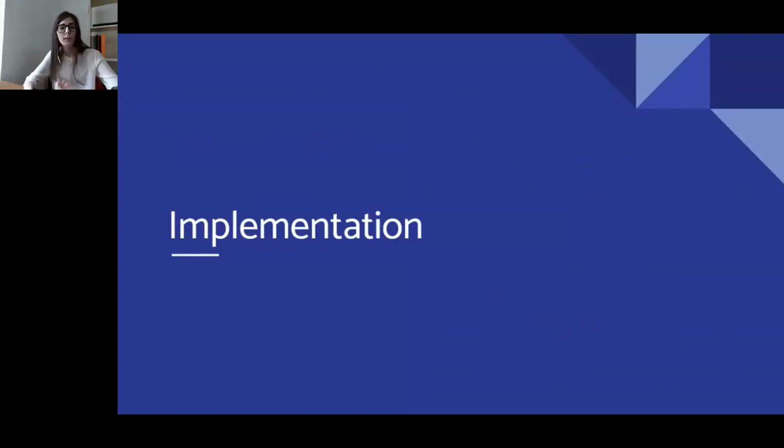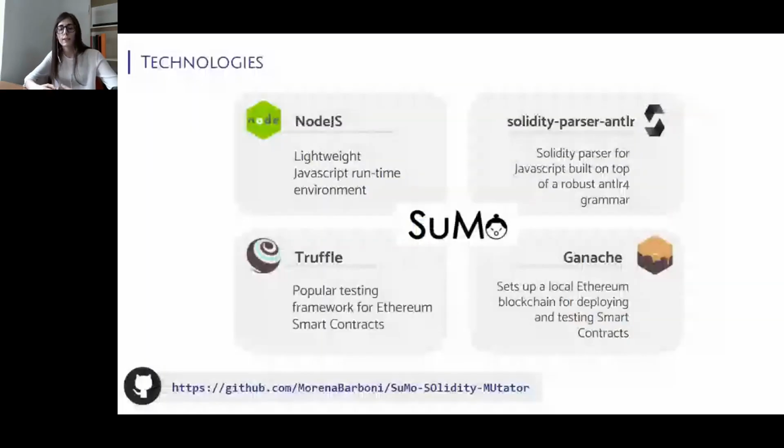Now we'll give you some details about the implementation of our tool. Sumo is a Node.js application that you can currently find on GitHub. Sumo uses the Solidity parser module for parsing and visiting the syntax of the contracts that must be mutated. During the mutation testing process, Sumo interacts with an underlying testing framework such as Truffle for compiling and then testing the mutants, which are usually deployed on a local blockchain test network by means of Ganache.